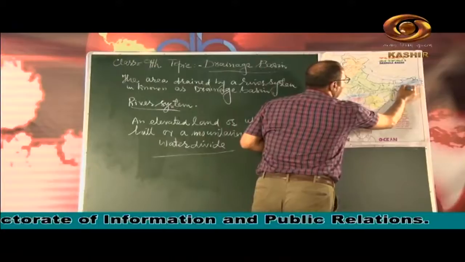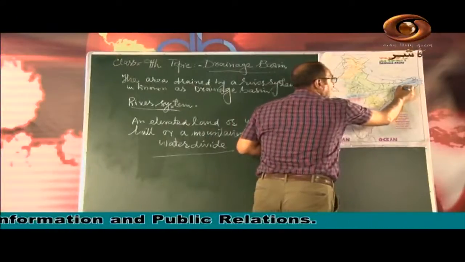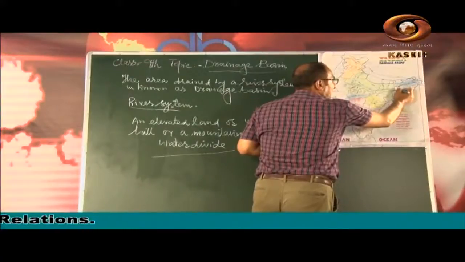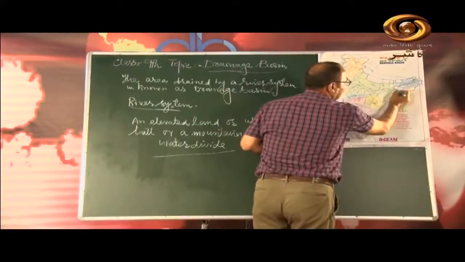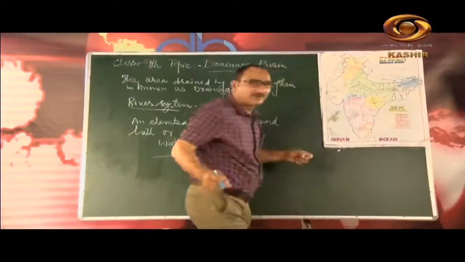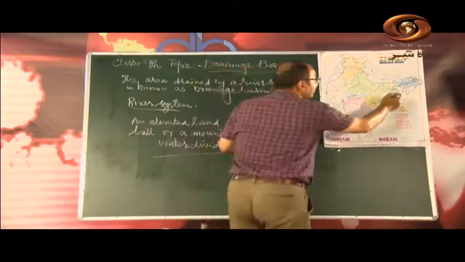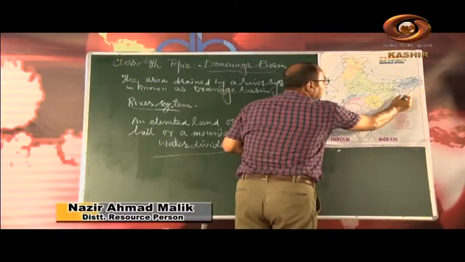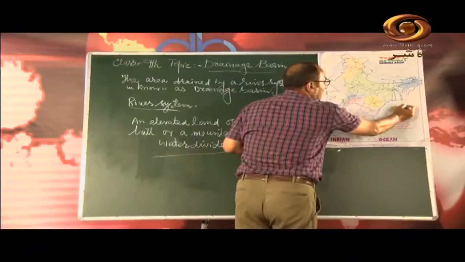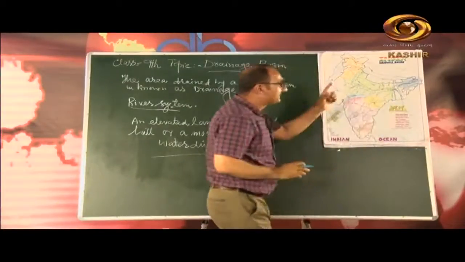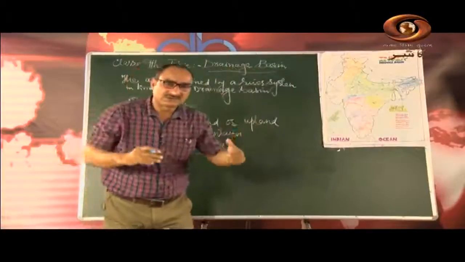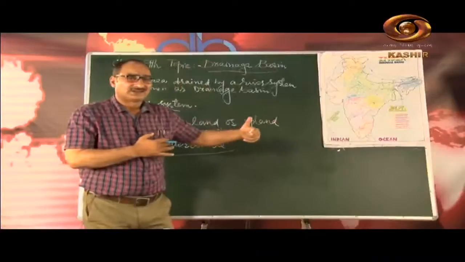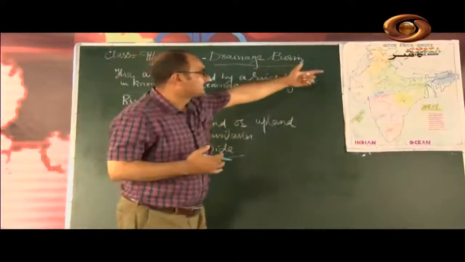here, and here it takes a southward direction. This white portion, this area, is Bangladesh, our neighboring country. So it enters Bangladesh and falls into the Bay of Bengal. The length of this river is 2,910 kilometers. This river is slightly longer than the Indus.